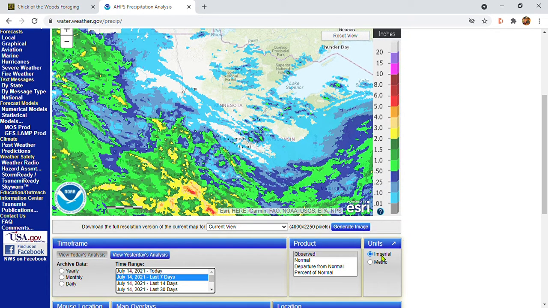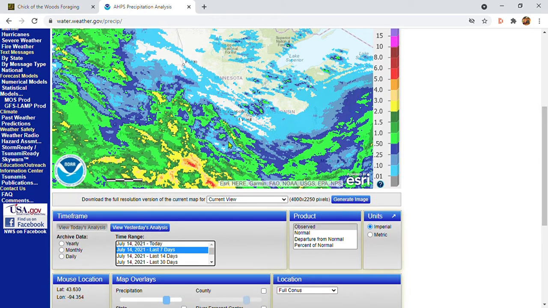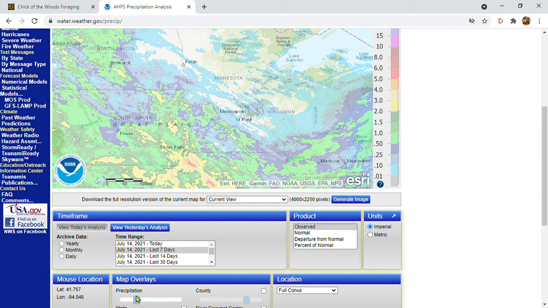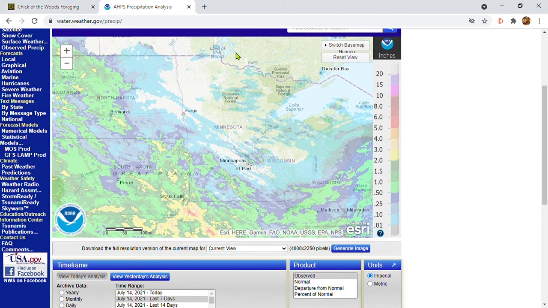And make sure this Imperial tab is clicked so that the rain is displaying in inches. And then I also like to change the transparency so I can see through this layer a little bit better. Drop that down a little bit. So as you can see, there's hardly any rain throughout the state, but there is this little swath right here.